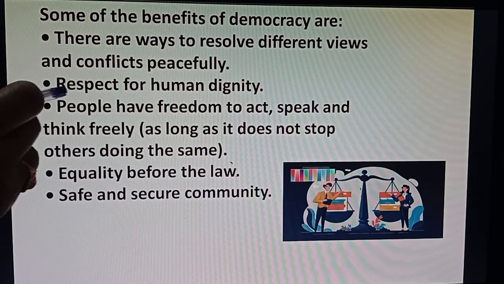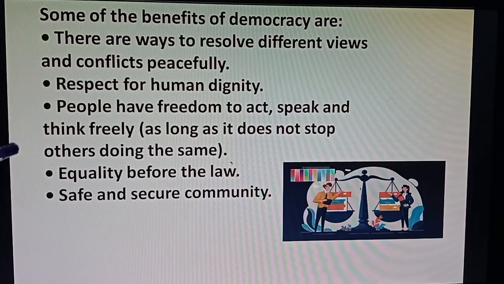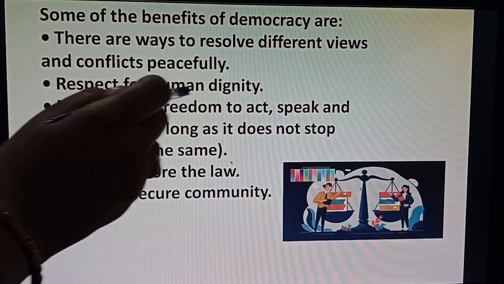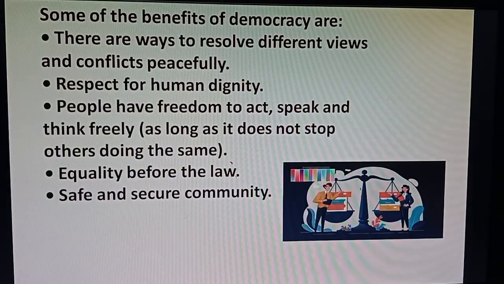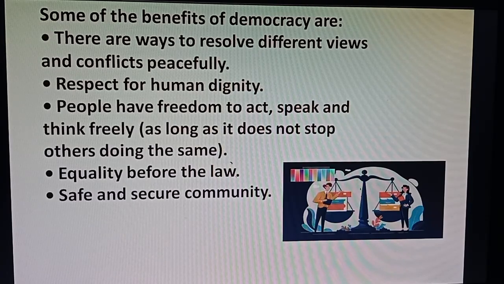The second benefit, second advantage and second merit of democracy is respect for human dignity. In a democratic system, there is respect for human dignity. In democracy, we think about the welfare of humans.